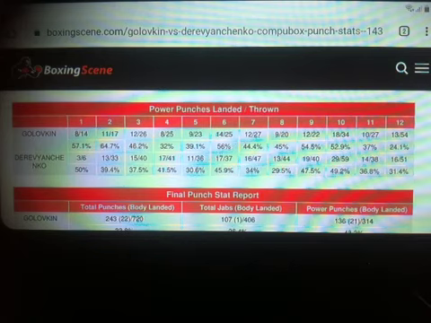But we see he was more successful in his fight against Canelo than he was against Derevyanchenko, giving us more reason to believe from these punch stats that Derevyanchenko absolutely won this fight. Especially bearing in mind that he's an infighter and he doesn't have to use as many jabs when he gets to the inside.